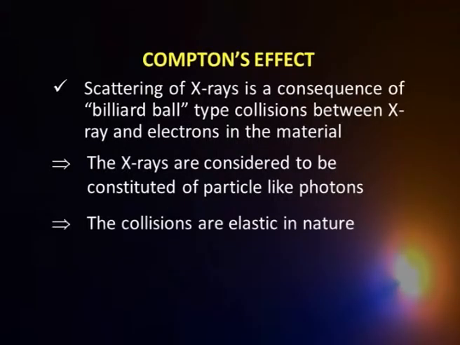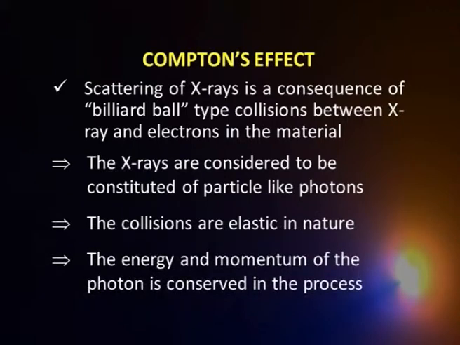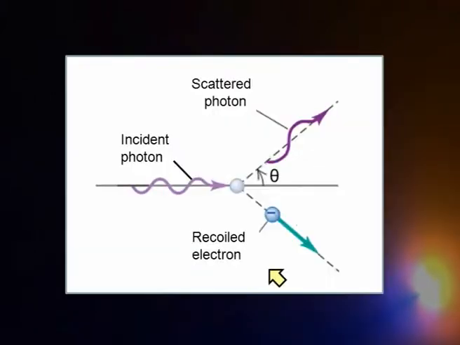When it strikes it, the assumption we have here is that the photon and electron collision happens to be elastic in nature. What is an elastic collision? Elastic collision means that in this process of collision there is energy exchange. But also the third thing we have here is that the energy and the momentum are conserved in the process. Let us try to understand that picture here.